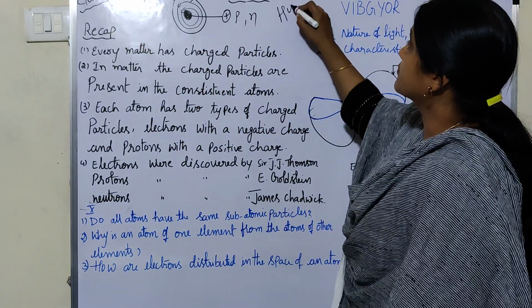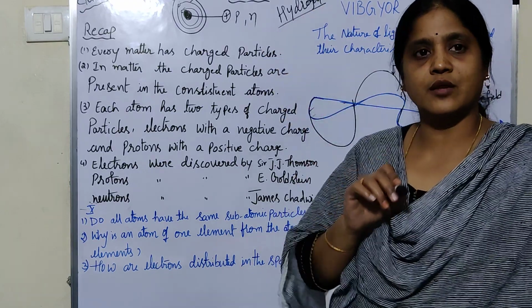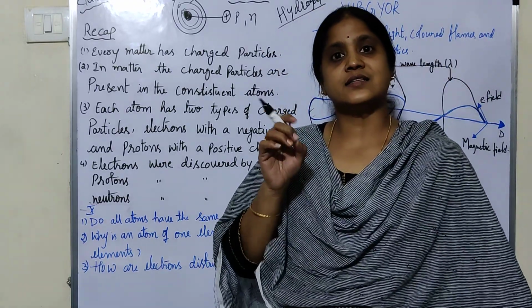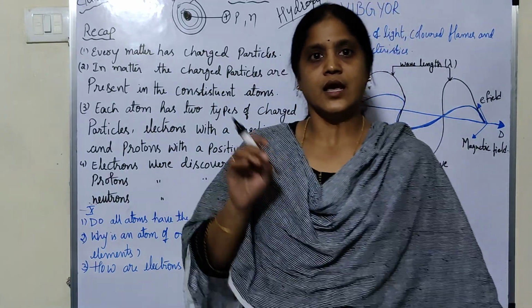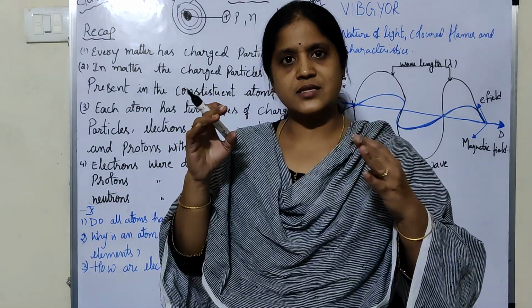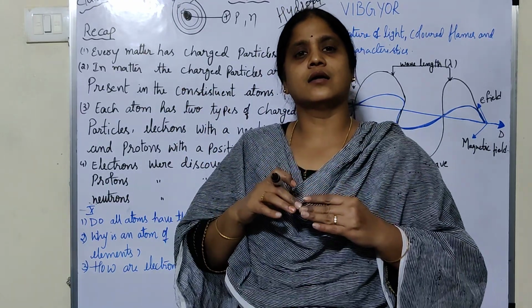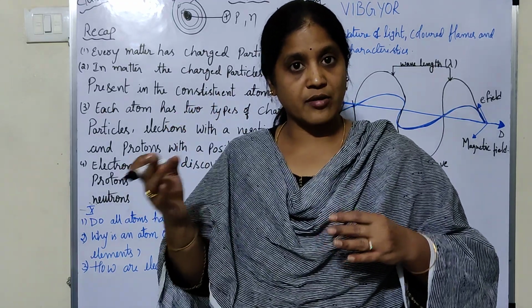Does this element contain the same kind of atom? And there is one more element, carbon. Among all these elements, do they have the same kind of atoms present in each element or not?